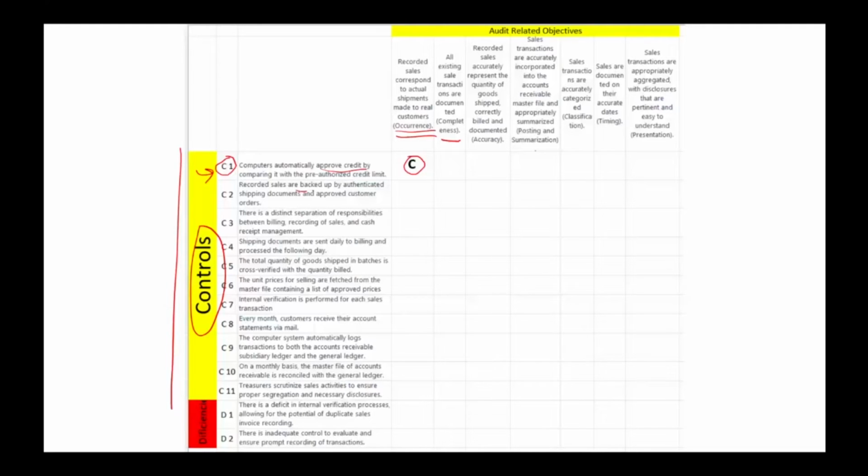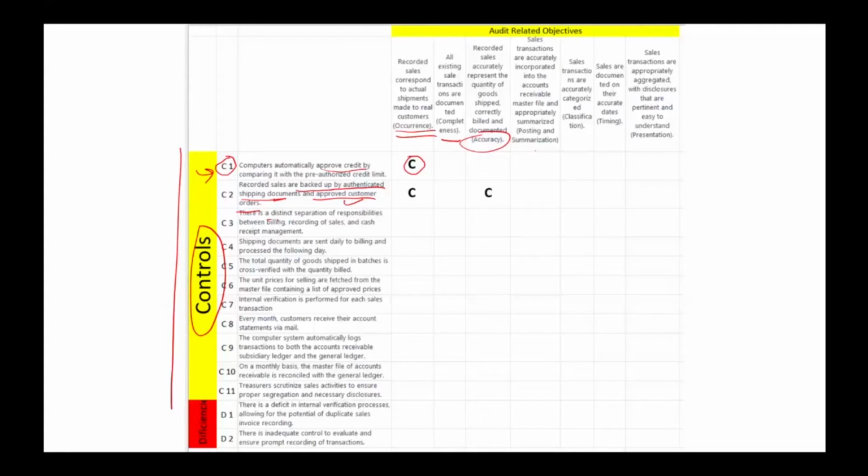Recorded sales are backed by authenticated shipping documents and approved customer orders. Simply put, before we record the sale, we want to make sure we have an approved customer order. Everything is good, we approve them, the credit limit is good, and we have authentic shipping documents. What are we making sure of here? Well, we're making sure that the sale took place, the occurrence. Also accuracy, because if we have those and we're looking at the approved customer order, we assume we are checking things out. That's also meeting the accuracy objective.